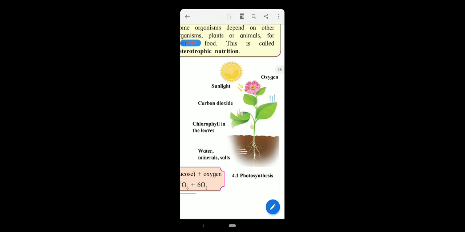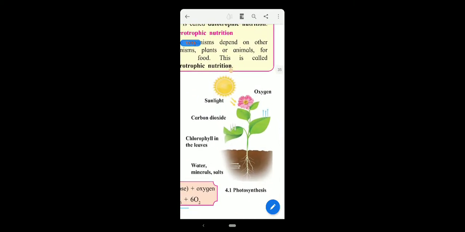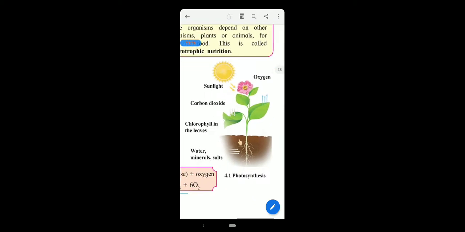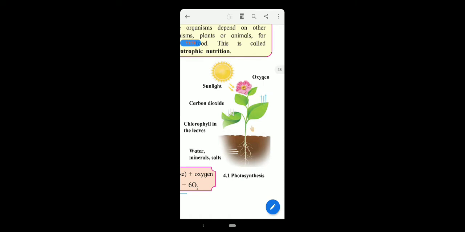Because there are small openings on the leaves of plants, called stomata. So the carbon dioxide will be taken through those small openings, and with the sunlight and the chlorophyll present in the chloroplast, plants produce their own food in the form of glucose. It is provided to all other parts where it will be consumed or stored for later use. And in this whole process oxygen is also given out.